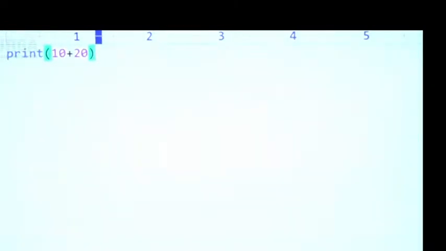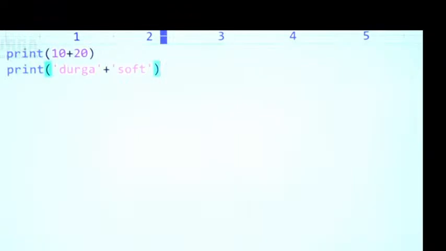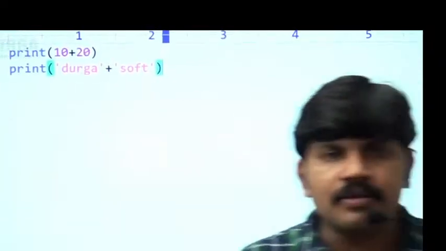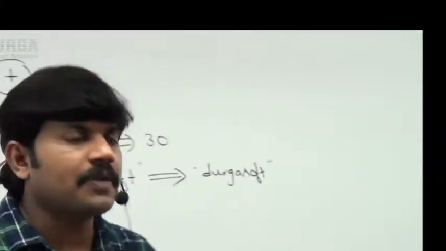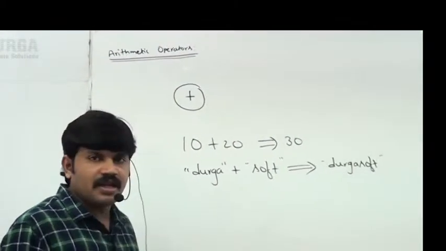Print of 10 plus 20. Sir, what is the answer we are going to get? 30. Normal, already you are aware, sir. Sir, print of Durga plus soft I am taking, sir. What answer are we going to get? Perfect, Durga soft is the answer we are going to get, sir. So the plus operator we can apply even for string objects also. Then the plus operator simply acts as a concatenation operator.